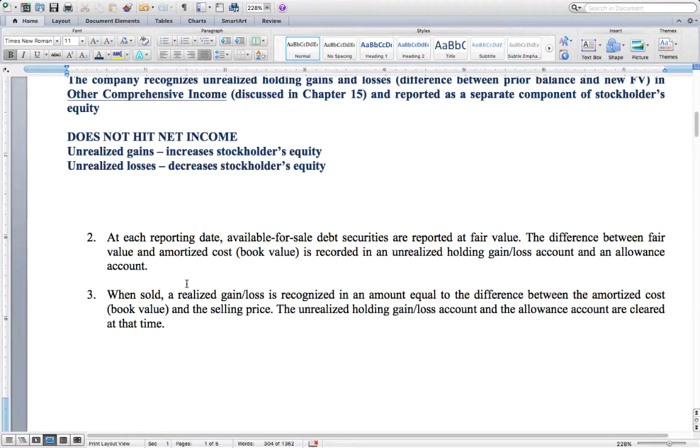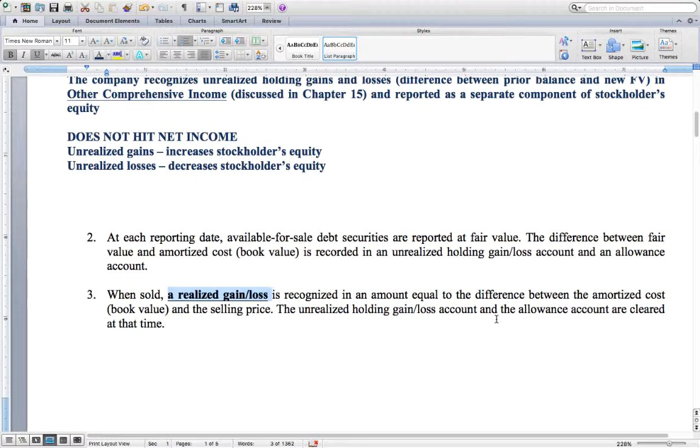When sold, a realized gain or loss is recognized equal to the difference between the book value and the selling price. At this date, any unrealized gains or losses are cleared because the company has actually sold the security and therefore will no longer have those balances reflected on their financials.